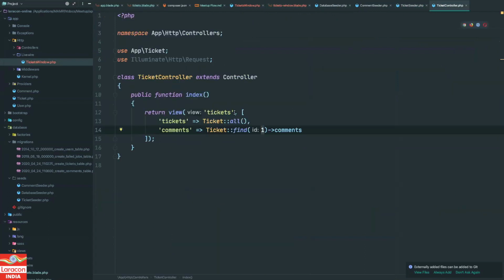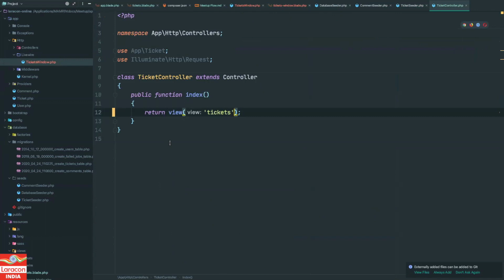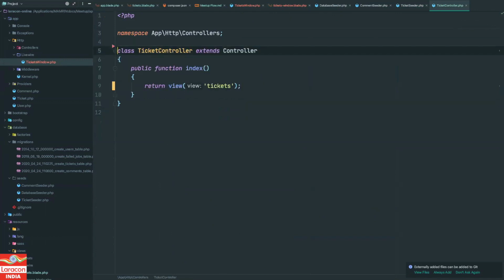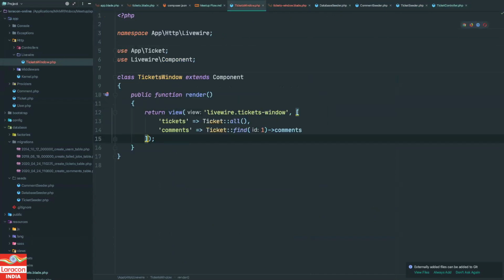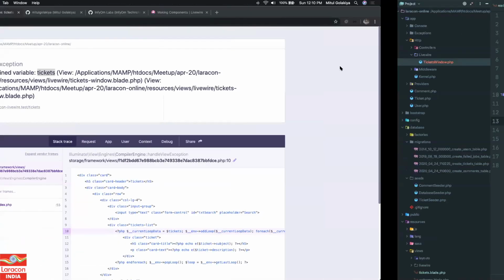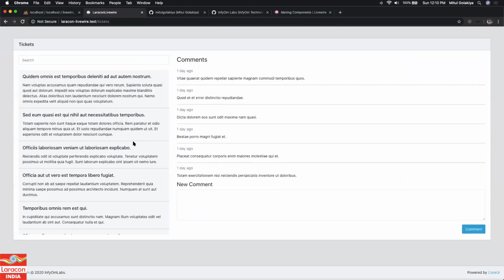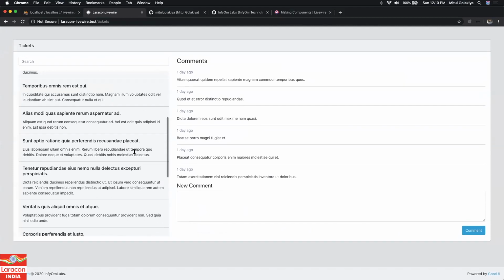So I go here, I will cut this code from here because we no longer want to do that. I will remove this use statement as well. I will go to ticket window and simply write it here. So when I render this view, just like we do in a controller, I will pass the data over here. Now let's try it again. Seems working, right?